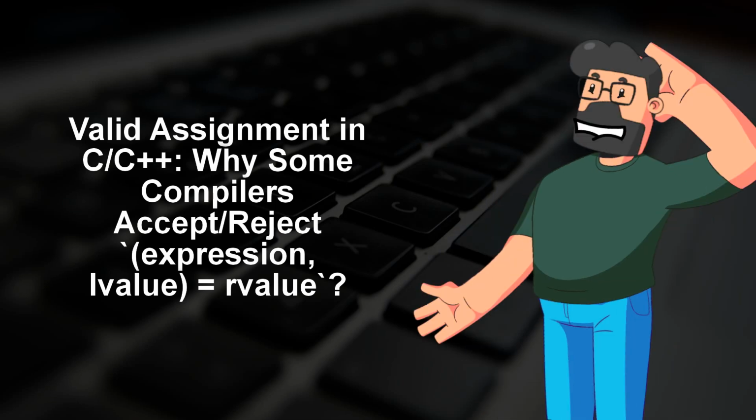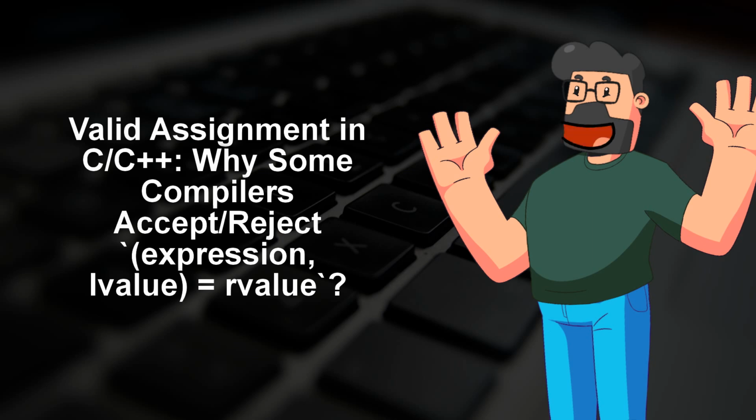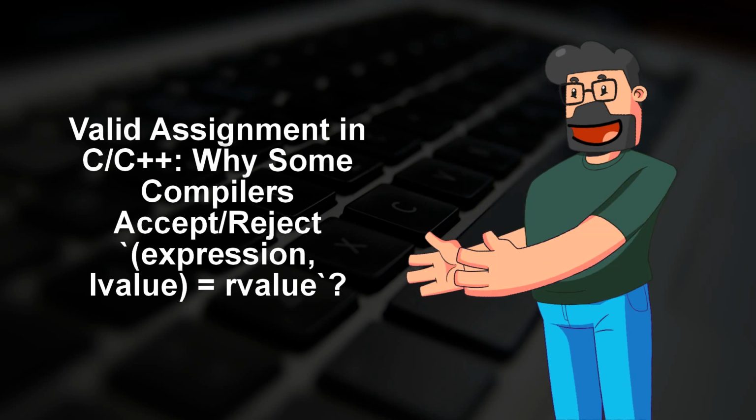Today we're diving into a fascinating problem that has been causing some confusion among programmers. The problem we're tackling revolves around a tricky piece of code that behaves differently across various compilers. It's one of those situations where what seems logical might not align with how compilers interpret the code. Let's unravel this coding puzzle together.